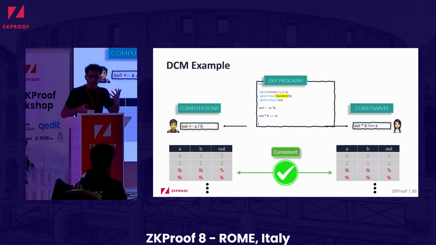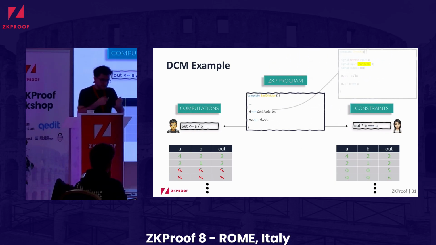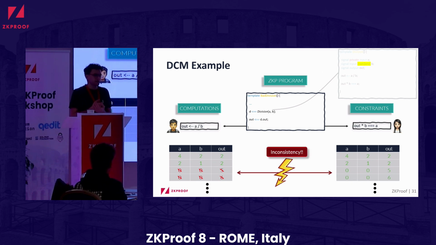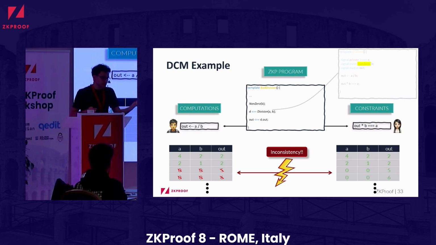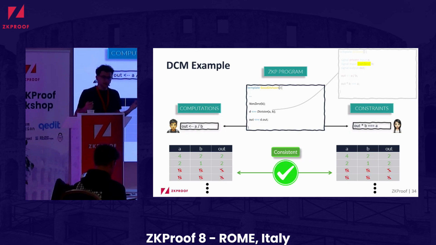It becomes problematic when you use this function or template as a caller, but you don't put the necessary constraint. Then you again have an inconsistency. And to put this in a correct program, what the developer has to do is first add a check that B is non-zero. Of course, it is very simplified syntax, but it's just to bring over the idea, and then we end up with a correct program where the computations and the constraints match.